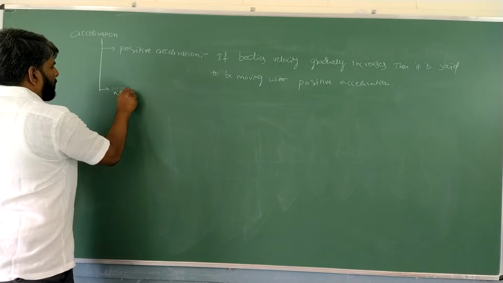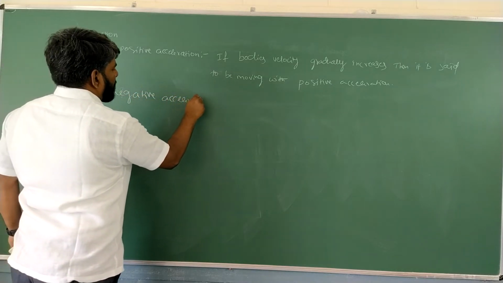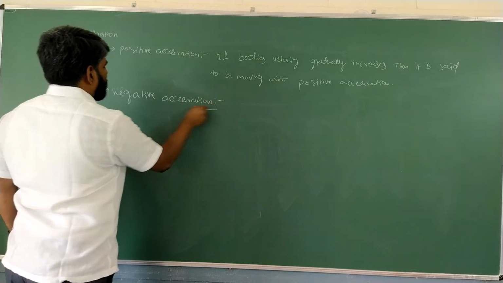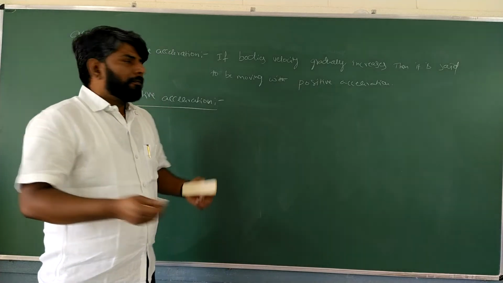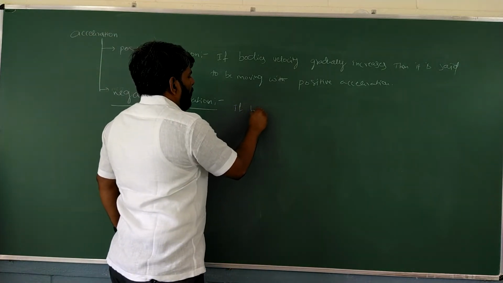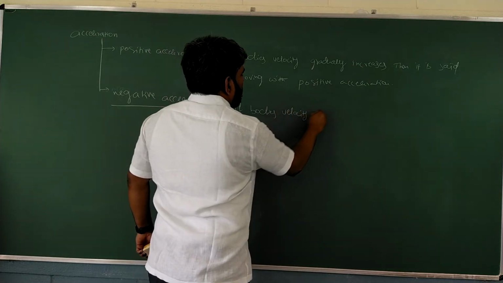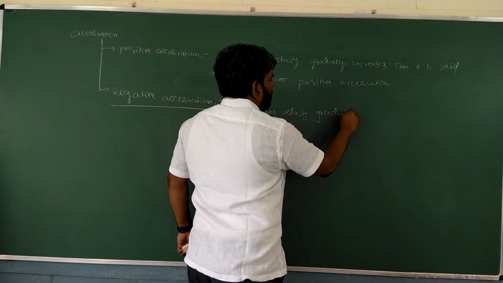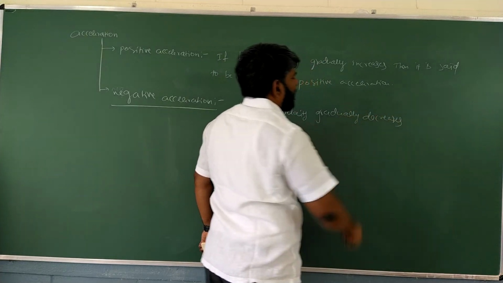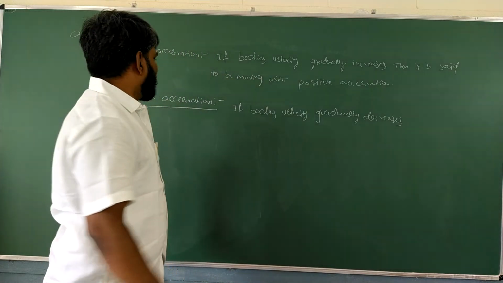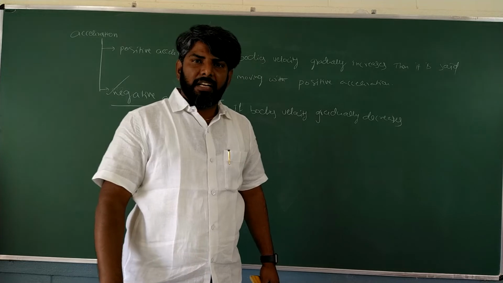negative acceleration. Negative acceleration means if a body's velocity gradually decreases, then the body is said to be moving with negative acceleration.